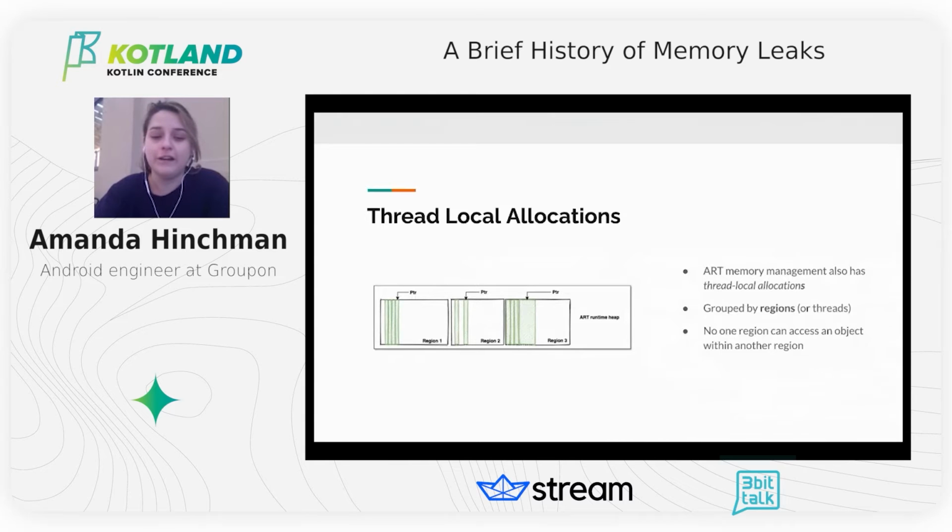For every thread, a region is allocated to indicate the range, and these ranges can allocate on their own without pausing the world to do so. So no one region can access an object within another thread. The purpose of these regions is to avoid the stop-the-world mechanisms as in Dalvik, so that the regions themselves are locked for collection. Such features can help you greatly with safer concurrent practices.